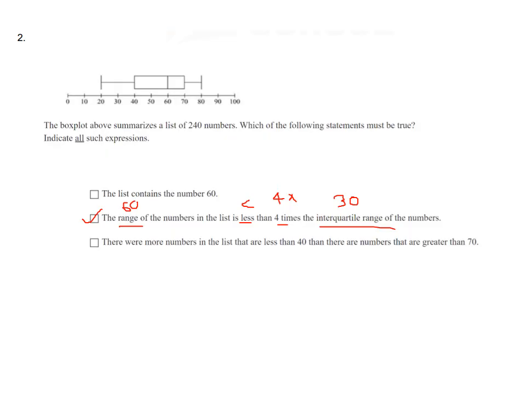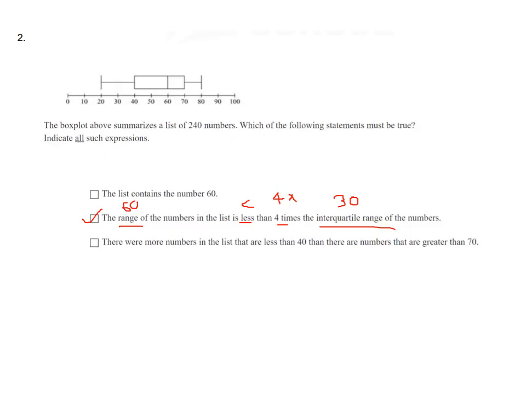4 times. So 4 multiplied by what? The interquartile range. How to find it? That is Q3 minus Q1. So what is Q3? That is 70 and Q1 is 40. So 70 minus 40 equals 30. Is 60 less than 4 multiplied by 30? That is 120. Yes. So option B is the correct answer. Let us move to the next option.